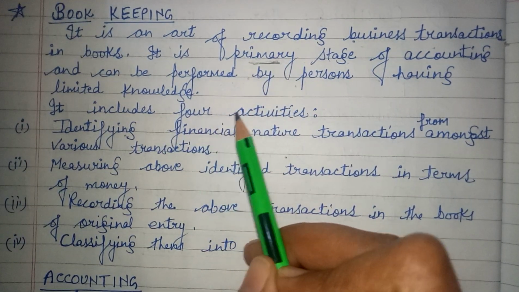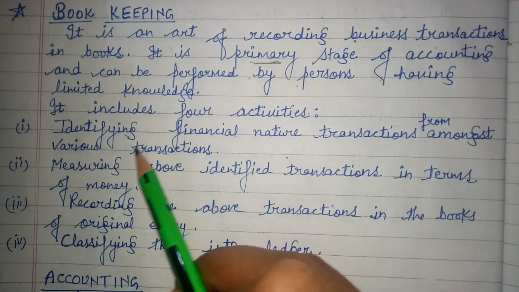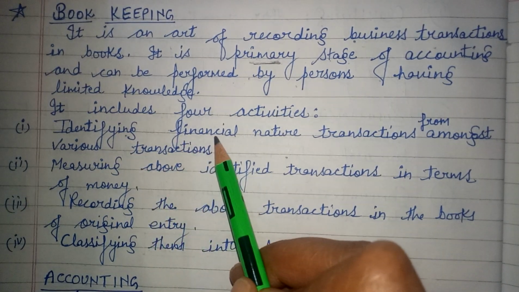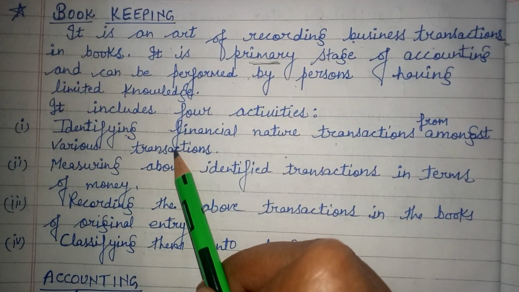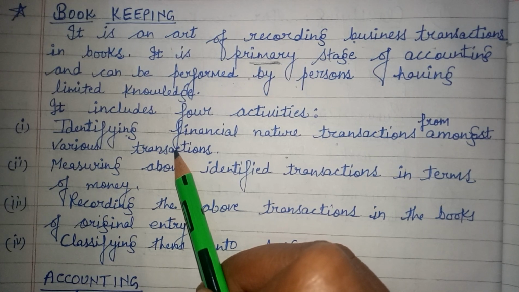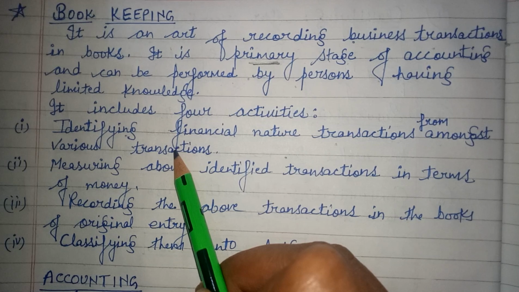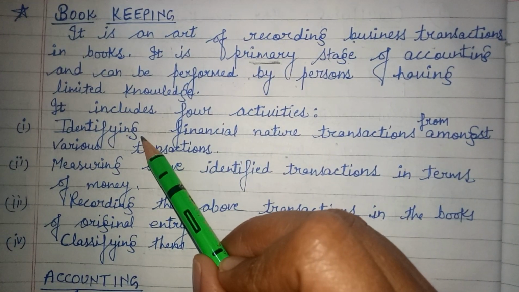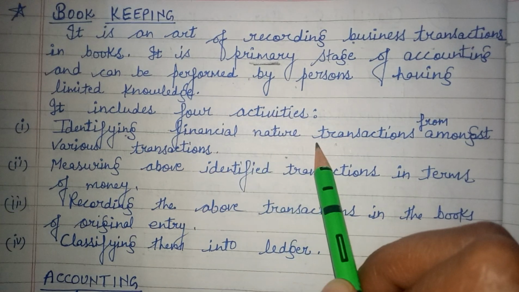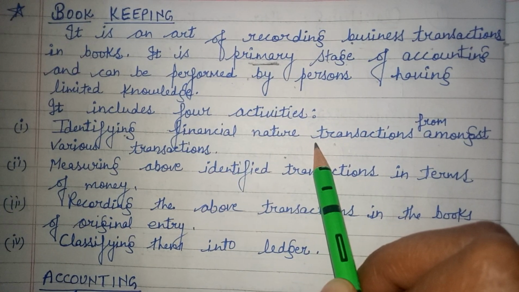It includes 4 activities. Number 1, identifying financial nature transactions from amongst various transactions. There are so many transactions in business where all transactions cannot be measured in terms of money. So first of all, we need to identify financial nature transactions which we have to record in accounting books.